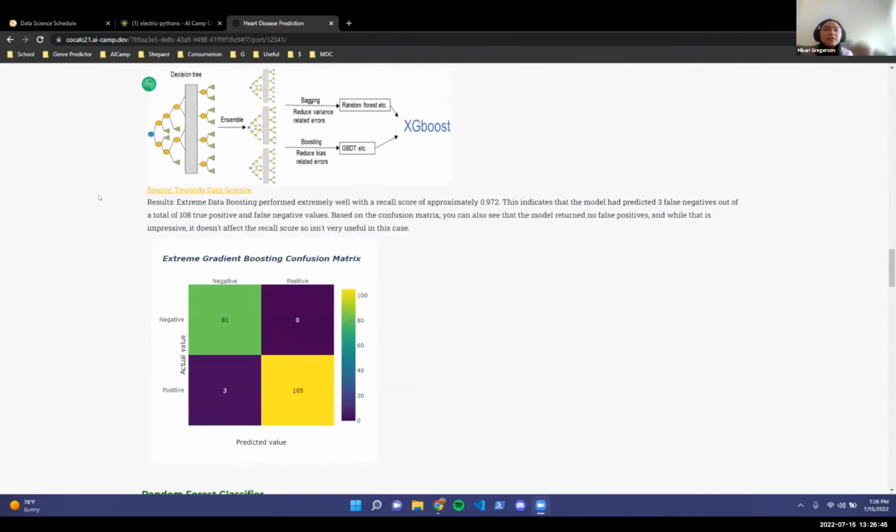The results of the model was that it performed extremely well with a recall score of approximately 0.972, indicating that the model had predicted 3 false negatives out of a total of 108 true positive and false negative values. The confusion matrix below even shows that the model produced no false positives.